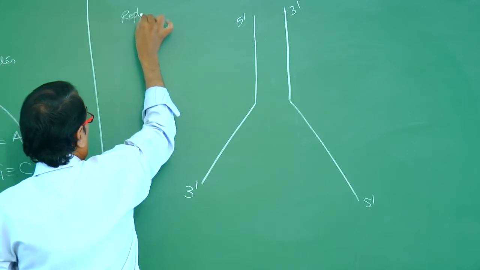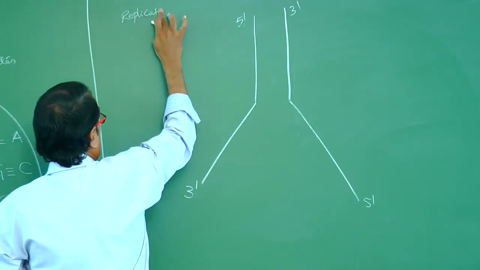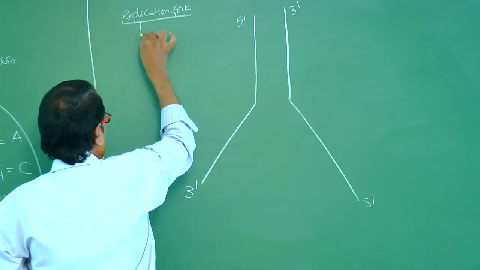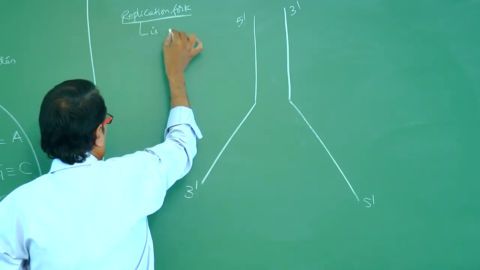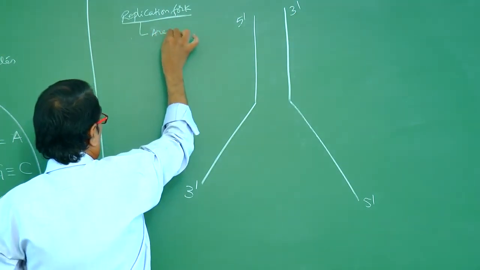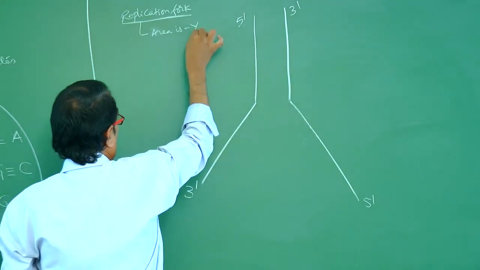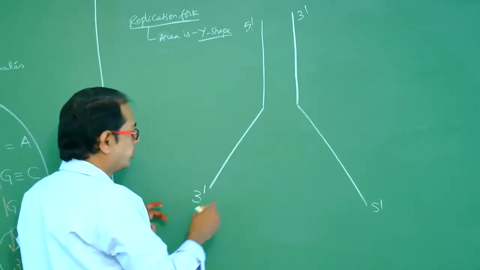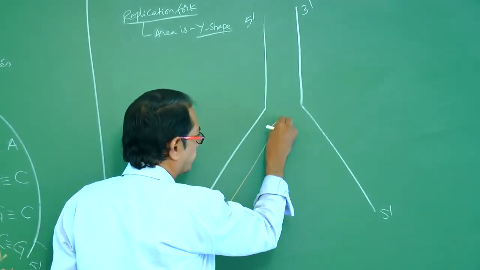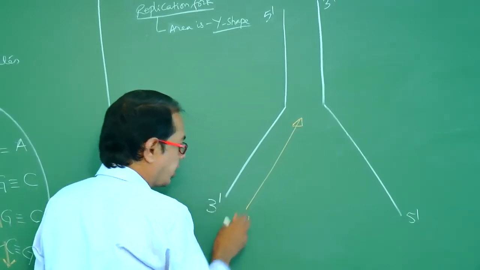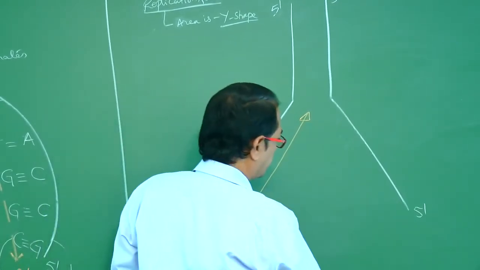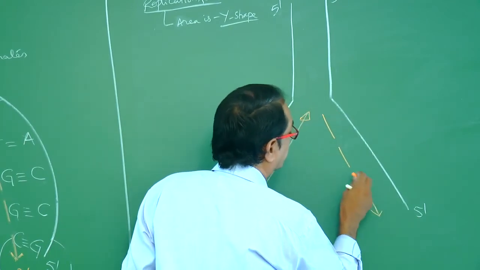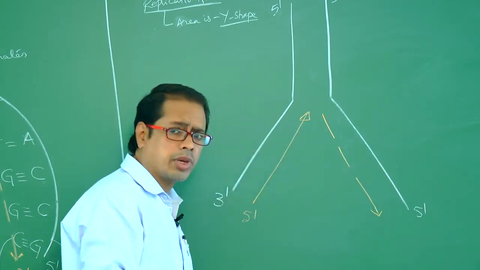Replication fork area is Y shaped. So this is a new strand, and this is 5' to 3'. And here also, like this, fragments are formed. Initially, fragments are formed.